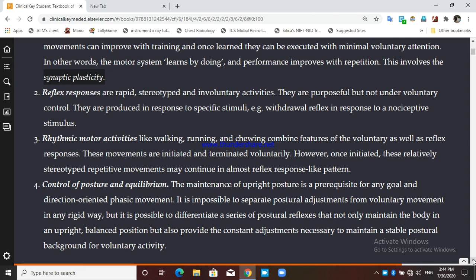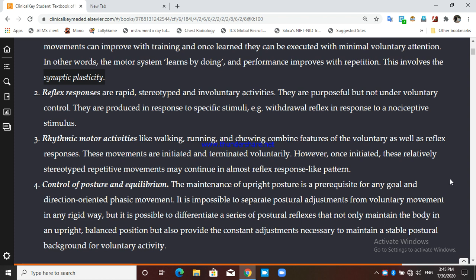So you cannot separate maintaining a posture, by maintaining the tone of the muscles, from the voluntary movements. You can't segregate these two activities. They are mutually helped by each other. They have to be together for goal oriented movements. But it is possible to differentiate a series of postural reflexes that not only maintain the body in an upright balanced position, but also provide constant adjustment necessary to maintain a stable postural background for the voluntary activity.